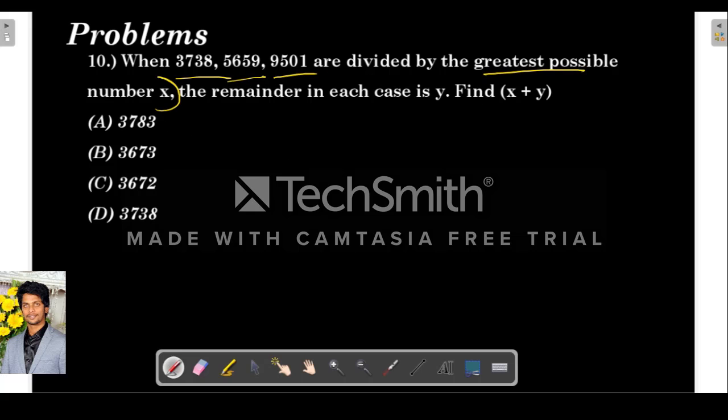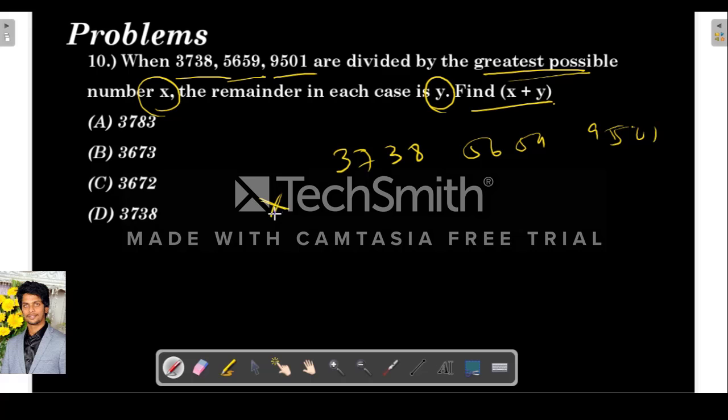When 3738, 5659, 9501 are divided by the greatest possible number x, the remainder in each case is y. Find x plus y. So they are telling basically that when these three numbers are divided by the greatest possible number x, the remainder in each case is y. So find the value of x plus y. For this we have to take two numbers at a time and subtract the smaller from the bigger.